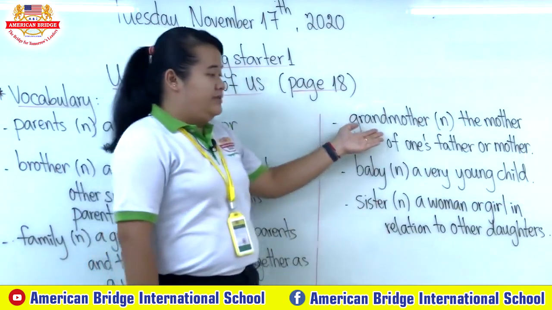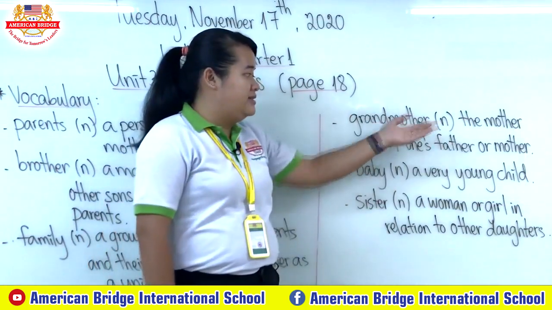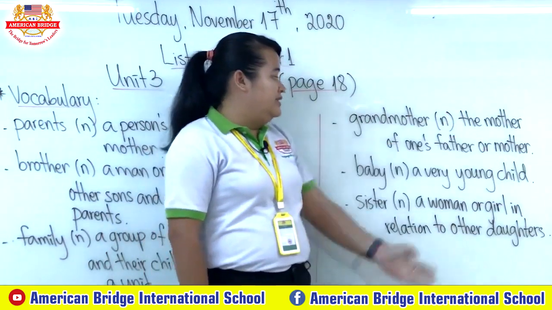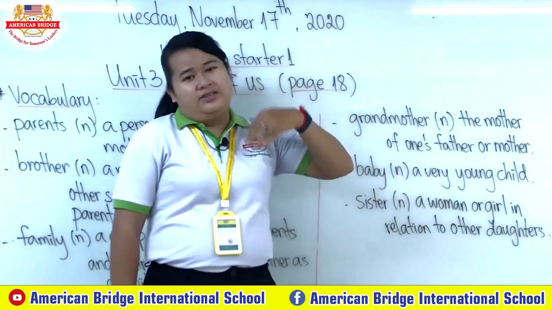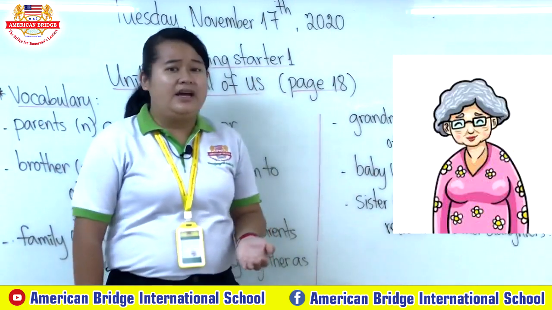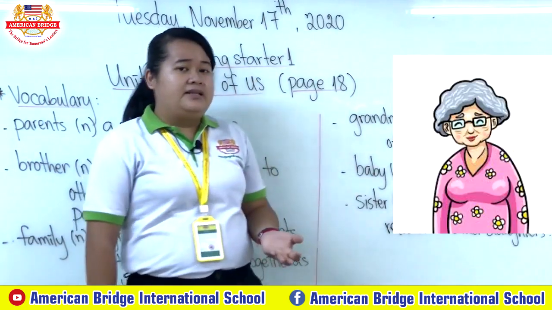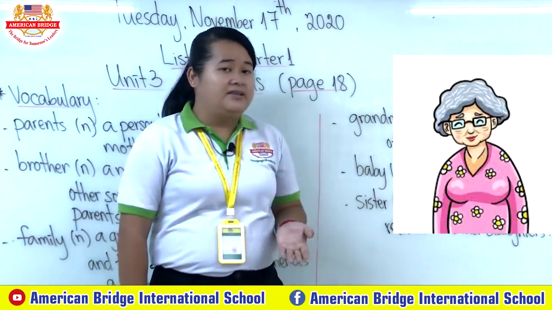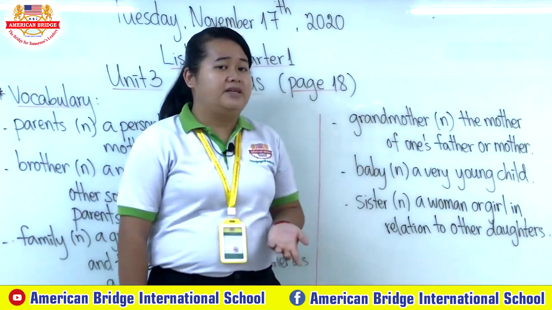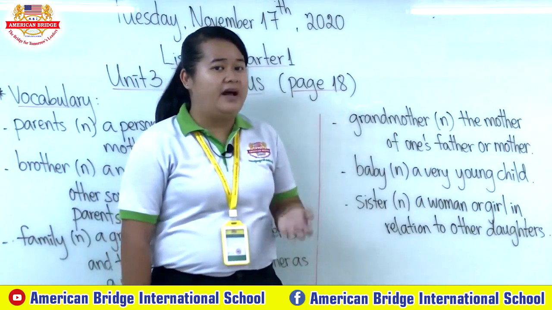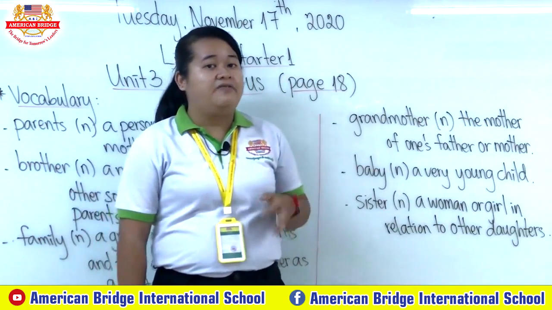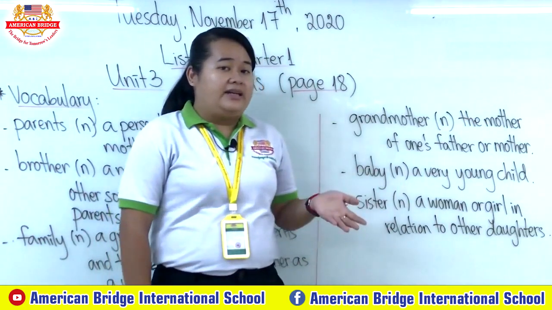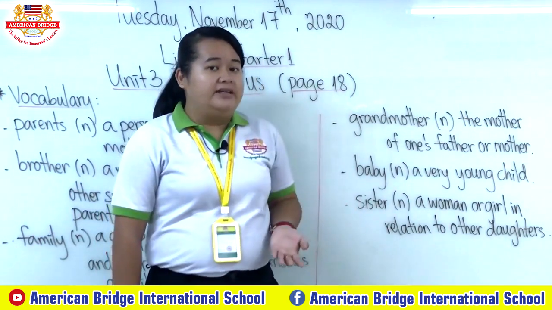Okay, so this one is grandmother. Grandmother is a noun: the mother of one's father or mother. As you know already, when we have a family, sometimes we have a grandmother also, right? Grandmother is the person who is very old in the family. Actually, that one can be on the mother's side or the father's side, right? That we can say is a grandmother, right?